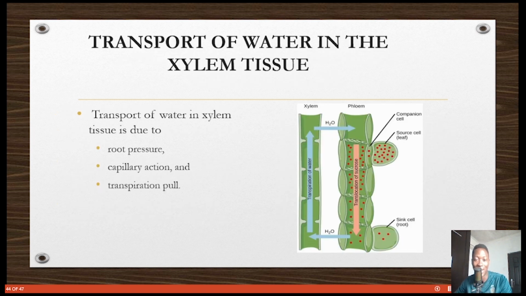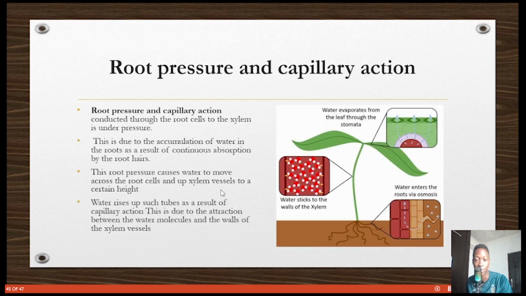So, transport of water in the xylem tissue. When this water has been gotten from the root hair, as we said, through osmosis, and the mineral salts through active transport, what happens next? Three things: the root pressure that we have talked about, the capillary action, and the transpiration pull. So root pressure and capillary action conduct water from the root cells to the xylem under pressure.